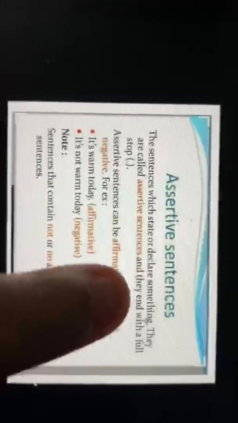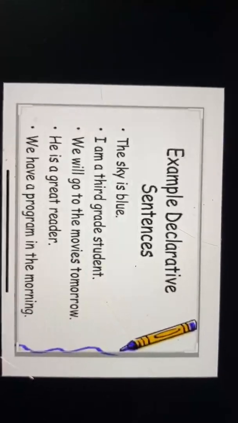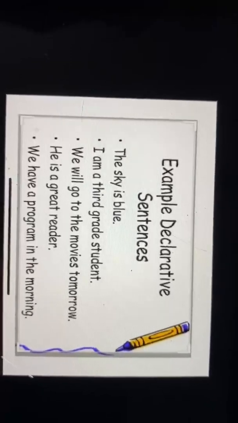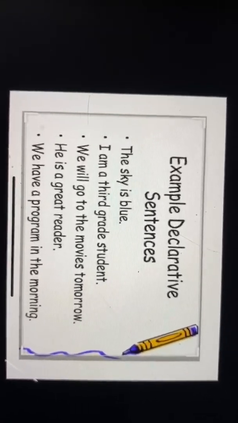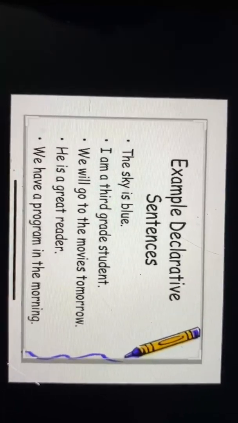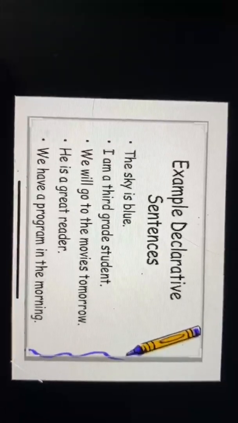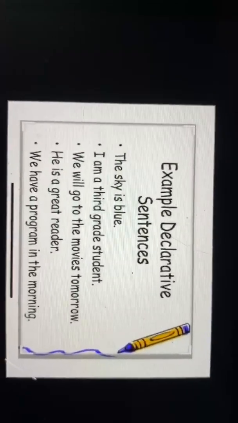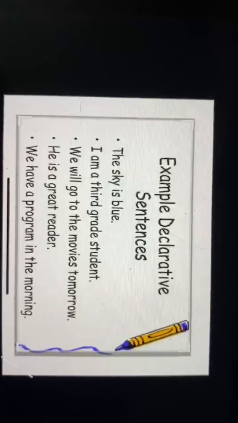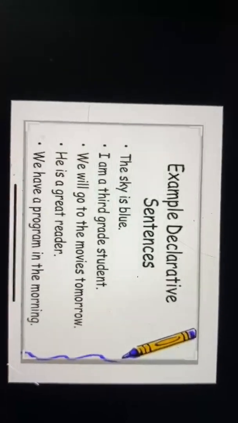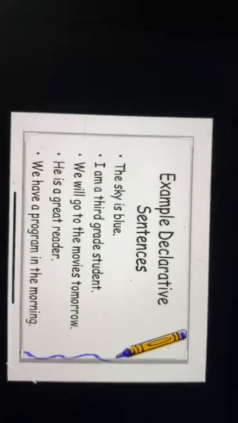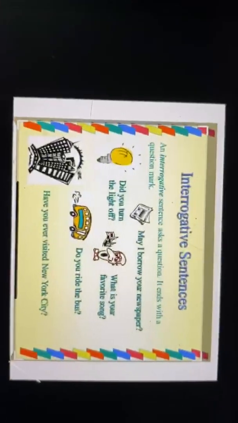Now let's see the next type of sentences. Now see the examples of declarative sentences. The sky is blue. Now they are declaring something, they are stating something. I am a third grade student. We will go to the movies tomorrow. He is a great reader. We have a program in the morning. Now these sentences are stating something or telling us something or informing us. So they are known as assertive, and they are also ending with a full stop. Clear?